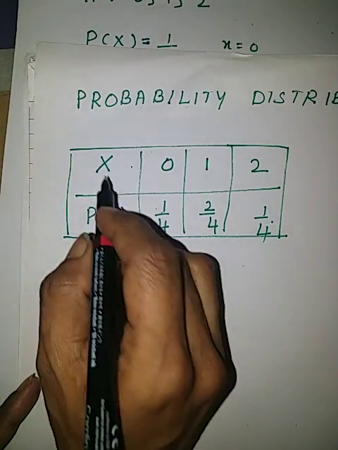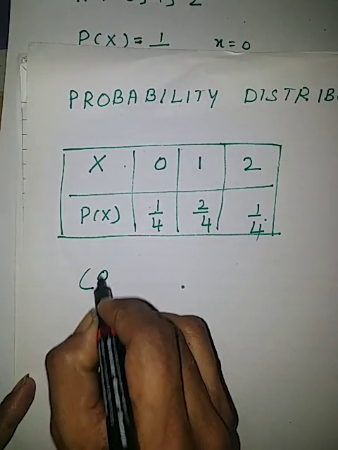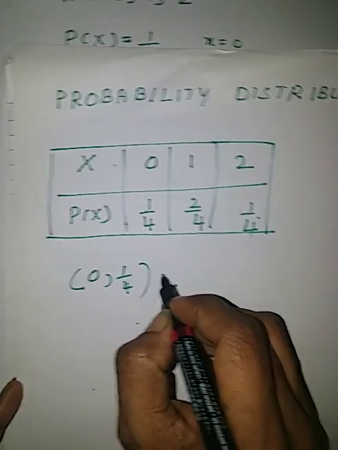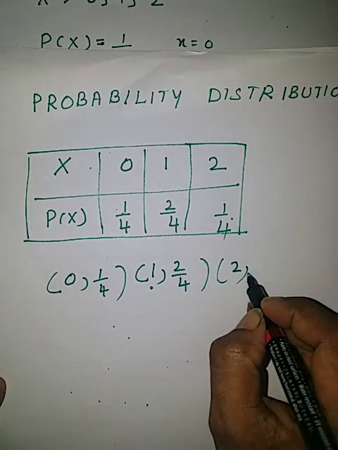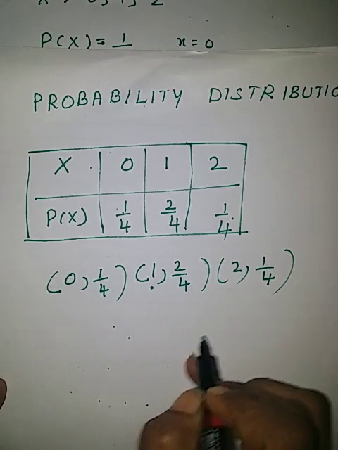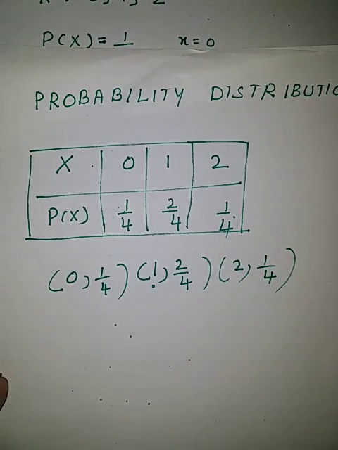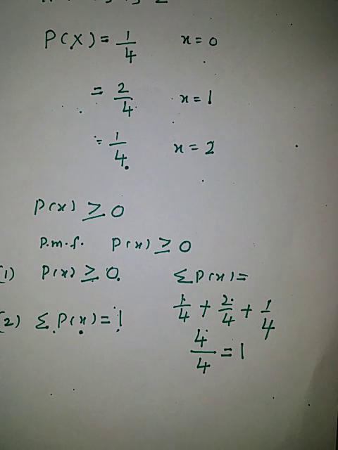We can write this description in ordered pairs also, that is x equal to 0, probability of x 1 upon 4; x equal to 1, probability of x 2 upon 4; x equal to 2, probability of x 1 upon 4. This description of values of x along with its probabilities is called probability distribution. So a description of possible values of a random variable x along with corresponding probabilities is called probability distribution of the random variable x.